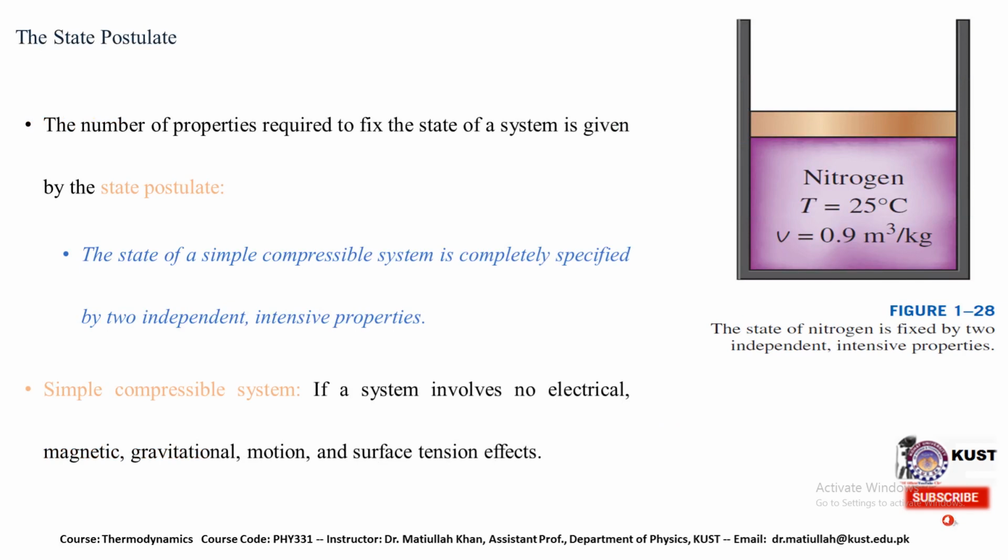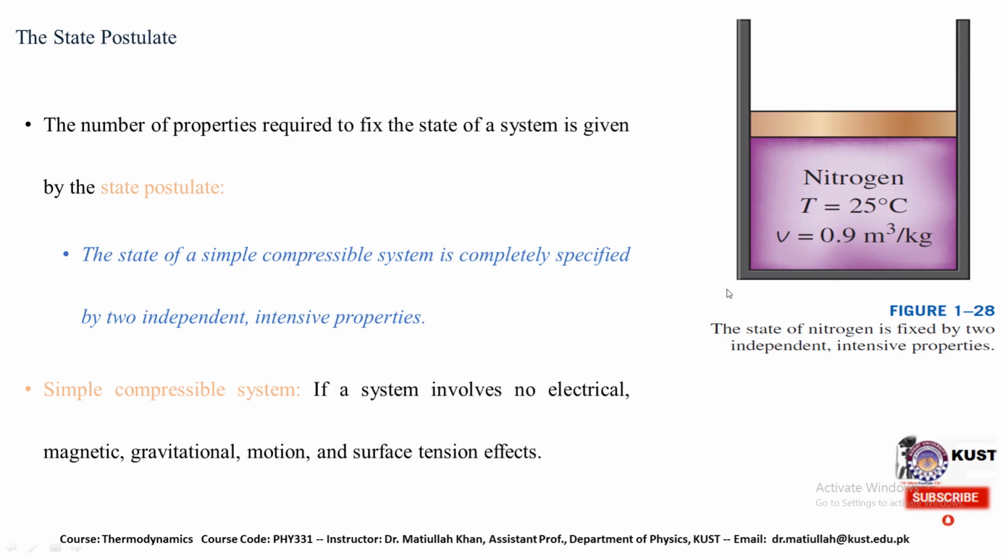So we have the state postulate. The number of properties required to fix the state of a system is given by the state postulate, and the state of a simple compressible system is completely specified by two independent intensive properties. A simple compressible system is one that involves no electrical, magnetic, gravitational, motion, or surface tension effects.